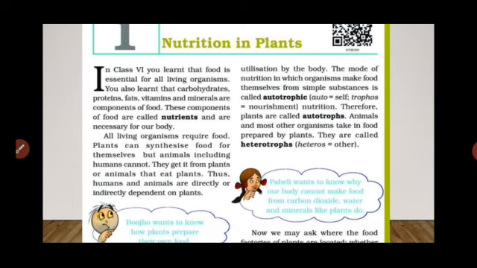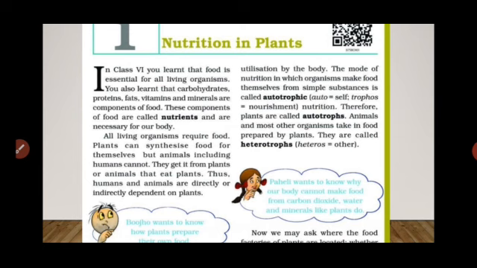Then how do they get their food? We know that plants make food. Plants do not depend on animals or human beings to make their food, and that's why plants make their own food. But animals and human beings can't make their own food. Then how do they get it? They get the food by eating plants or by eating other herbivorous animals. Students, this means animals and human beings are directly or indirectly dependent on plants.